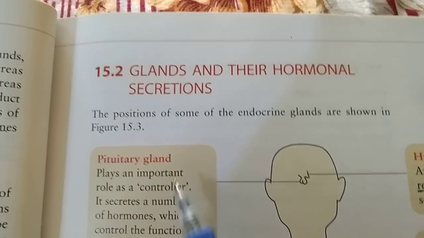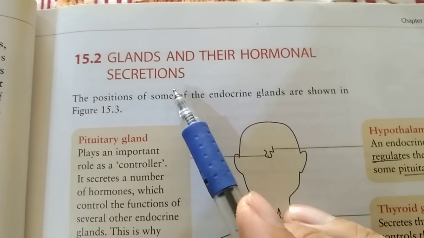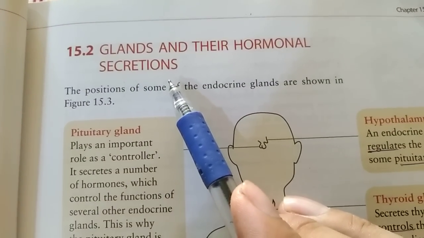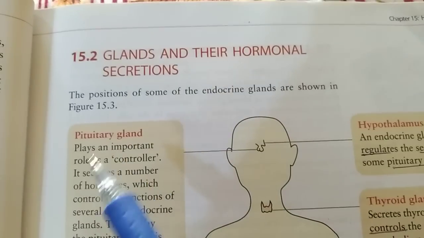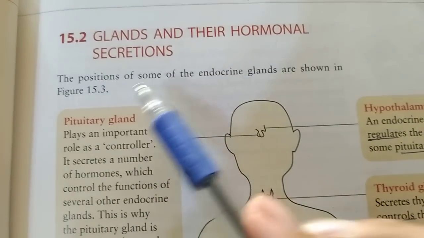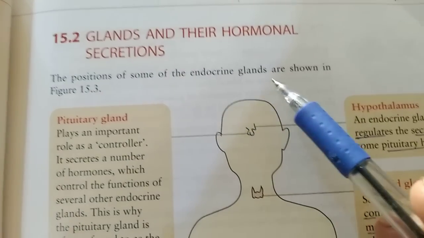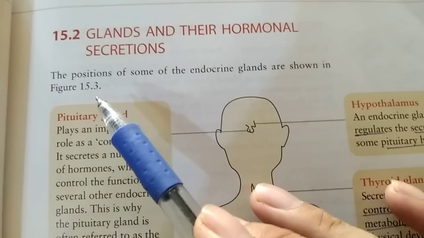Now we discuss glands and their hormonal secretions: glands, their secretions, and which hormones are secreted by the glands. The positions of some of the endocrine glands are shown in figure 15.3.